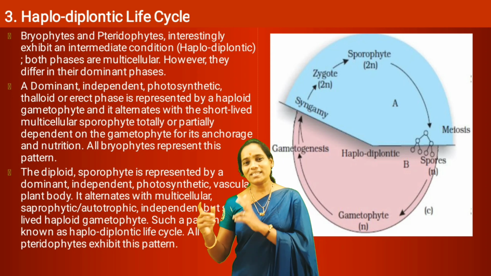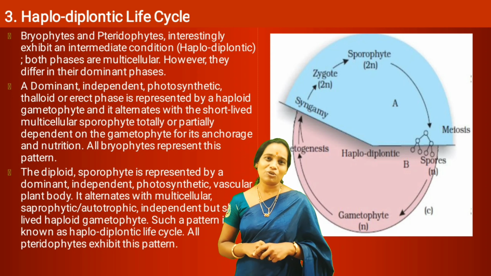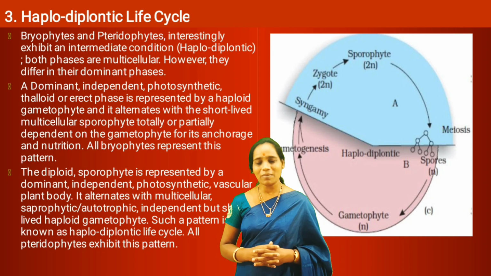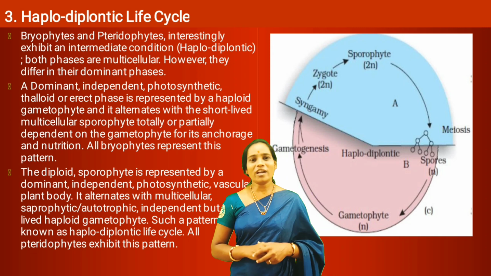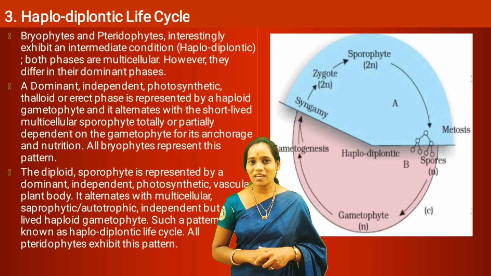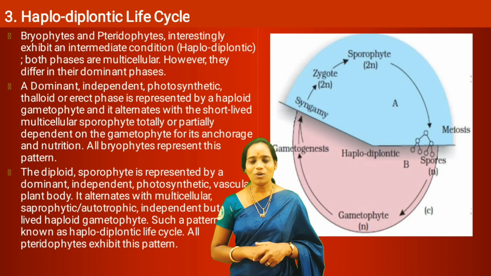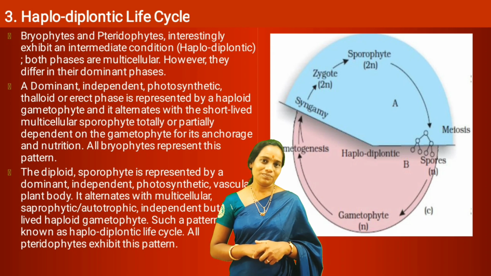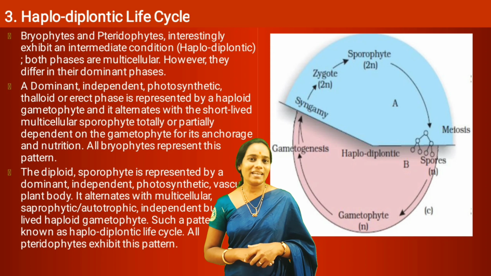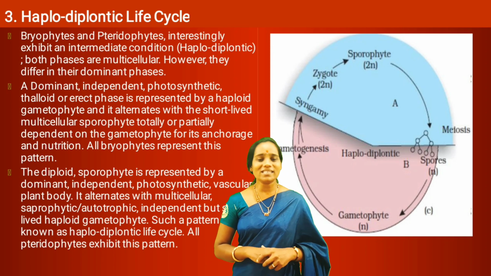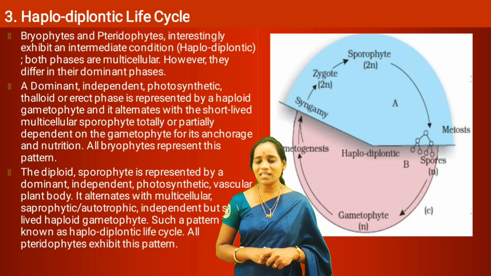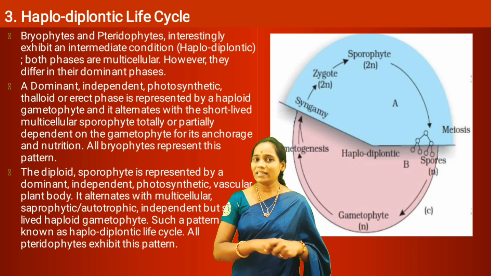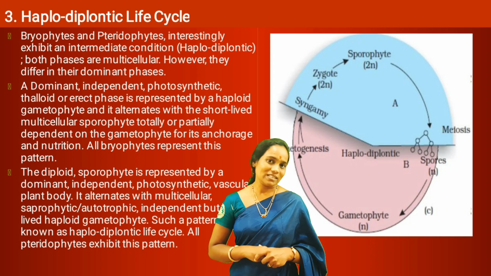Bryophytes have the haploid gametophytic plant body as the main plant body, whereas the diploid sporophytic plant body is the main body in pteridophytes. This is about all three life cycles, and you have to practice them, which are important for 2 or 3 months.